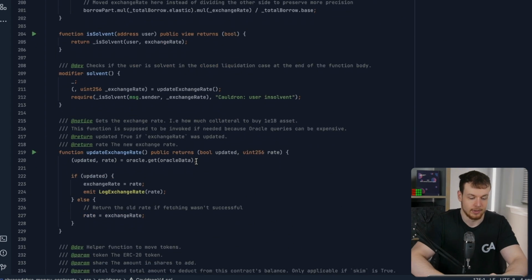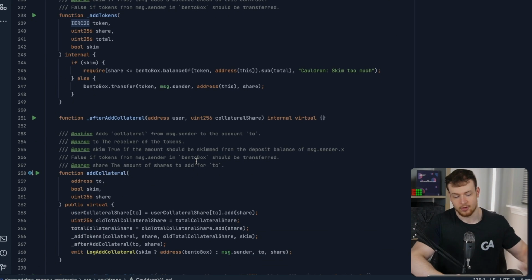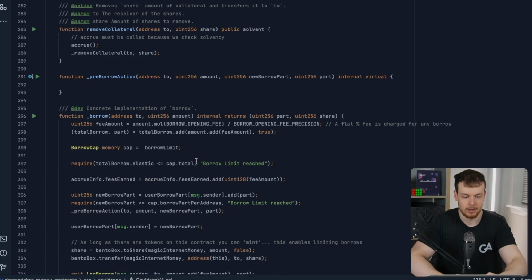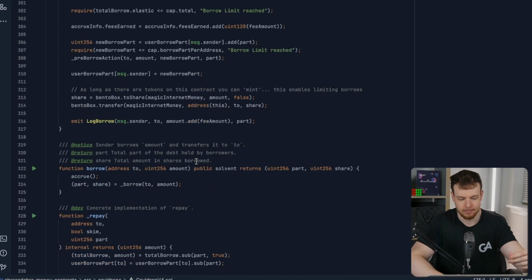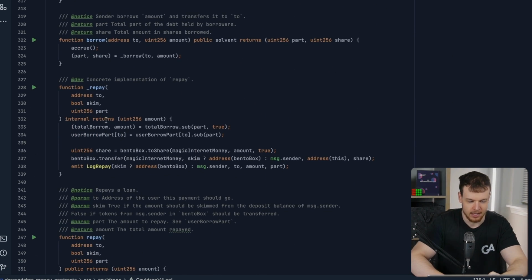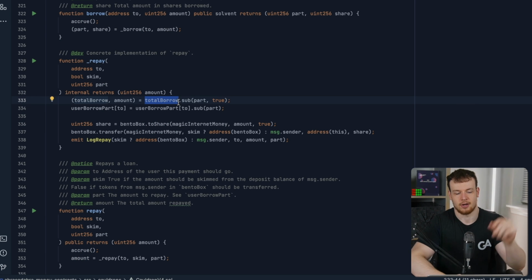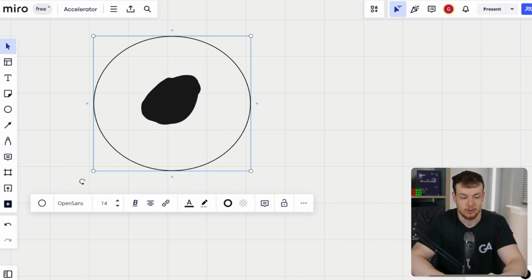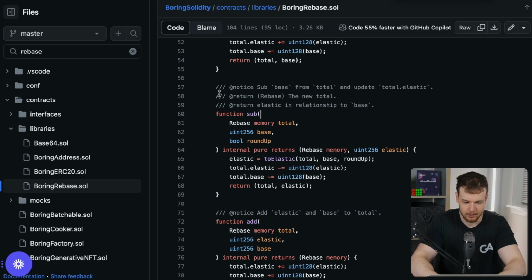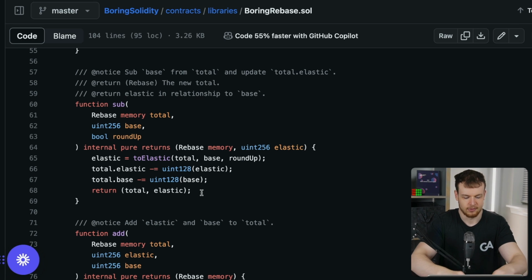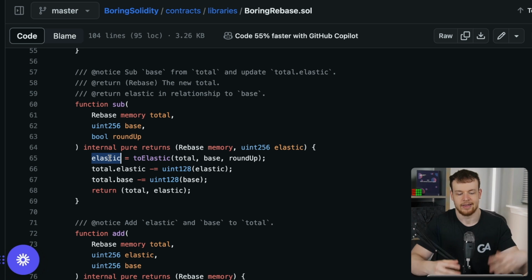And so ultimately, this means that when we repay, as time goes on, we're going to have to pay back more and more amount, which is an elastic amount, an amount of actual MIM that must be repaid. So here we call this total borrow.sub function. This will actually go and use the boring rebase library, and we've got the sub function right here. We'll make that a little bit bigger. So here's the sub function, and we can see what this does is it will calculate the elastic.